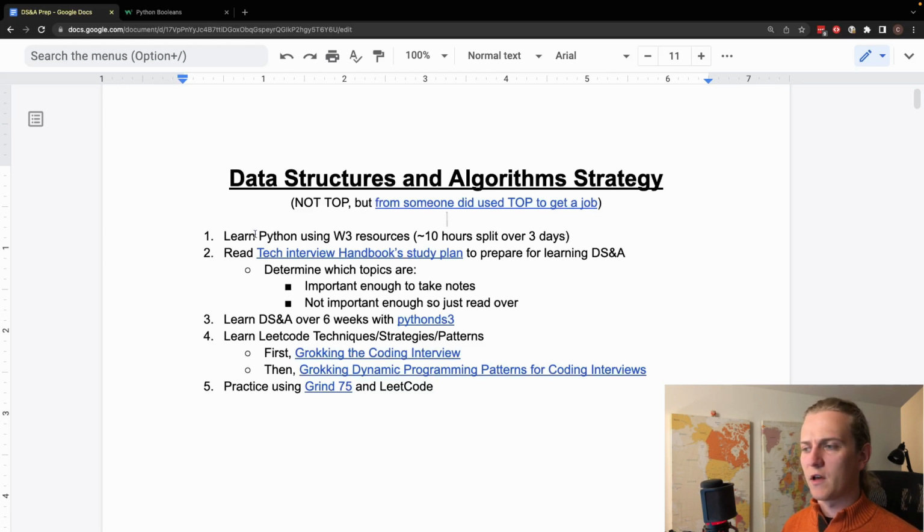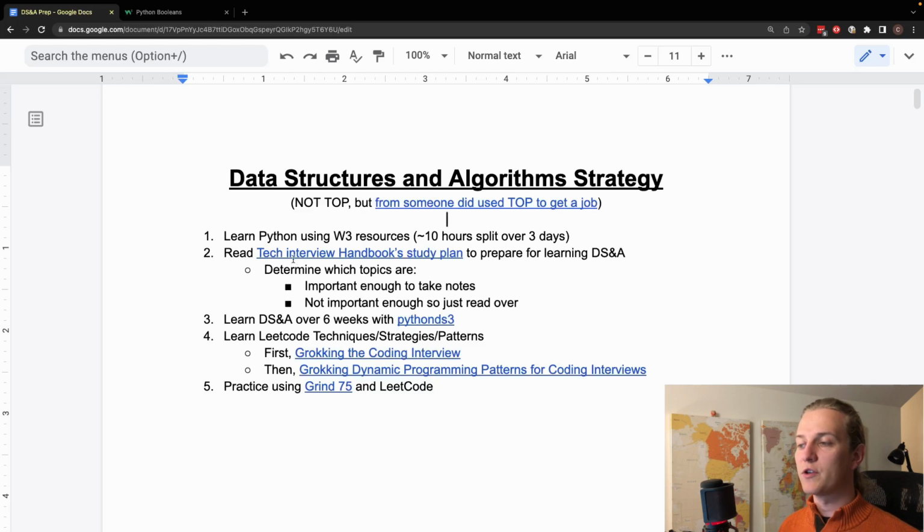And so this was the first part, which is to just learn the syntax of the language that you're going to use for the coding interviews. And then the second step is to get an understanding of data structures and algorithms as a whole, and specifically to just get some breadth on the topics and determine which topics are important enough to take notes on and which topics are not important enough to spend time taking notes and getting a thorough